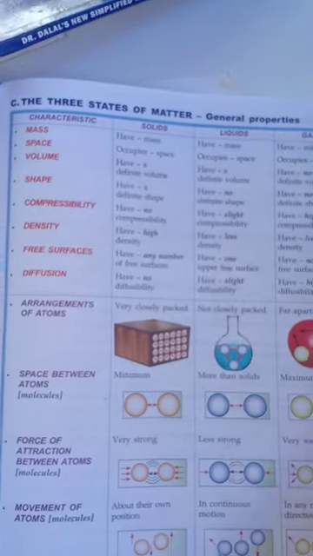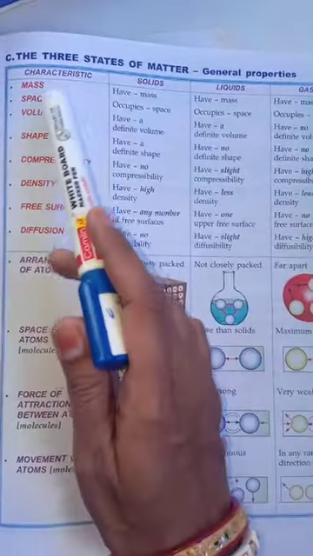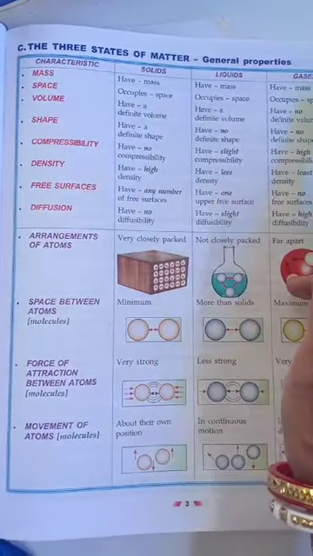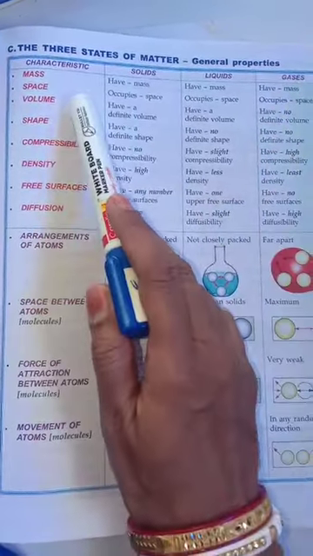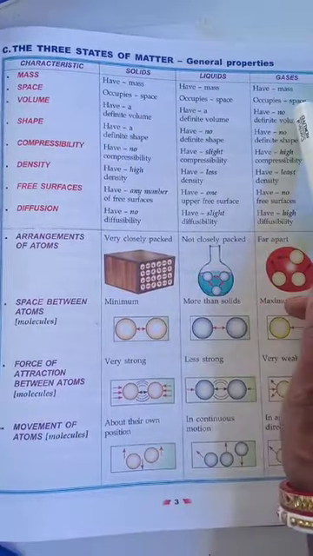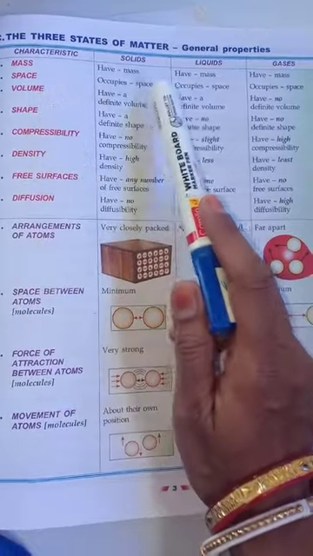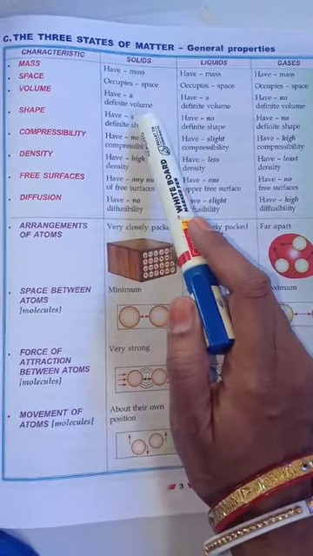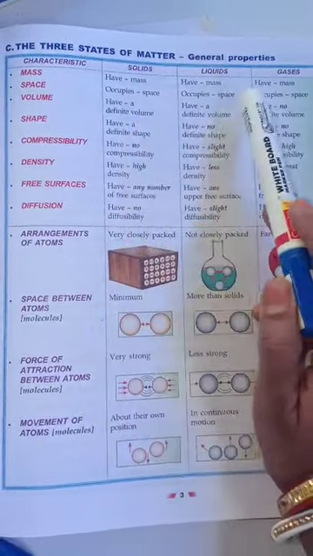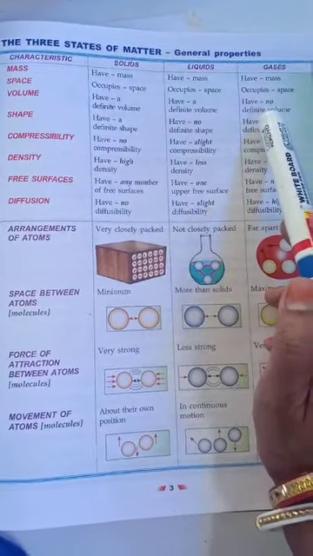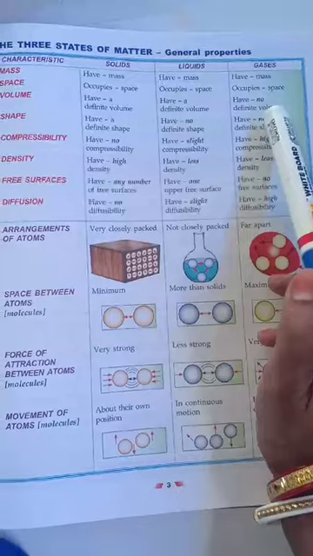The next most important thing that comes is the characteristics of matter. As you can see, they have given a lot of characteristics, like mass. We know that solids, liquids and gases have got mass. In comparison to space, all three occupy space. When it comes to volume, solids have a fixed or definite volume. Liquids also have a definite volume, and in the case of gases it's different because they do not have a definite volume.